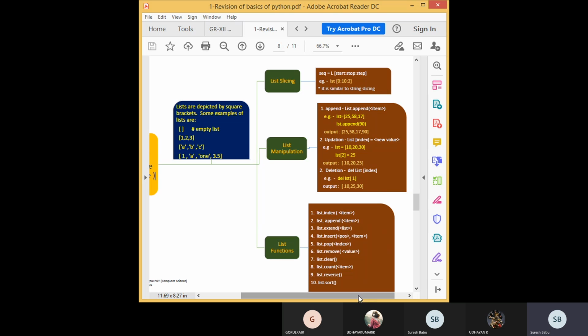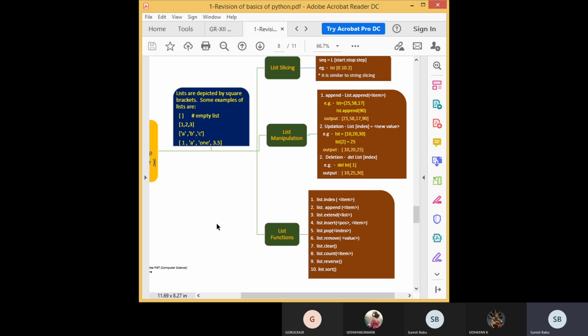Like you cannot modify. So you can get length, you can get maximum value, minimum value. Those are the functions available for tuple. But here in the list you can see we can add items. See, append function is there, extend function, and we can also delete items like pop, remove, clear. So students, whenever you're coming to list, remember this is a mutable one. If you go for tuple, that is immutable, so these functions will not come. The addition and deletion functions won't come.